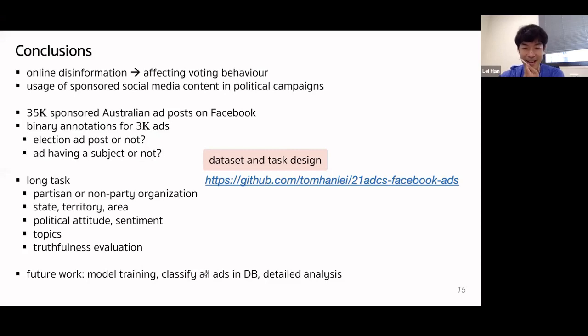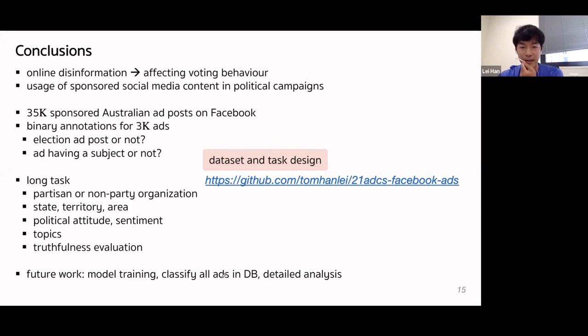Through a crowdsourcing task deployed on Amazon Mechanical Turk, we collected binary annotations for 3,000 ads, where we asked whether a given ad is an election ad post, and if the ad has a subject. Based on these collections, we run a second stage task to collect more detailed annotations on various political information, as well as the truthfulness evaluation of the ads.